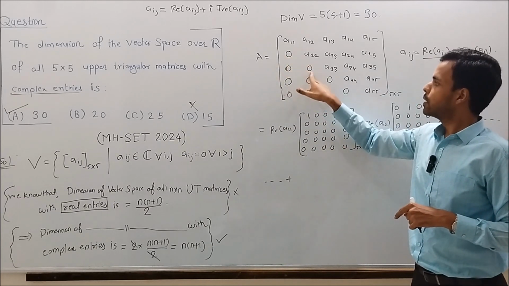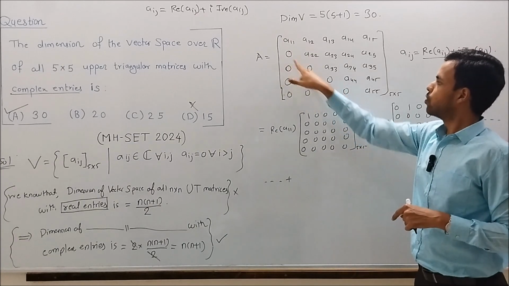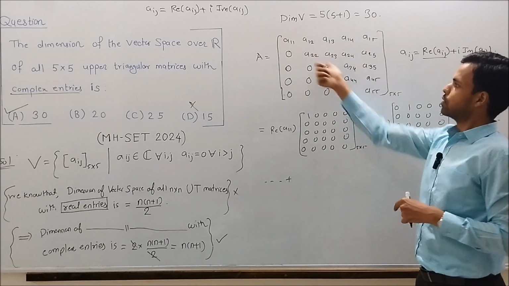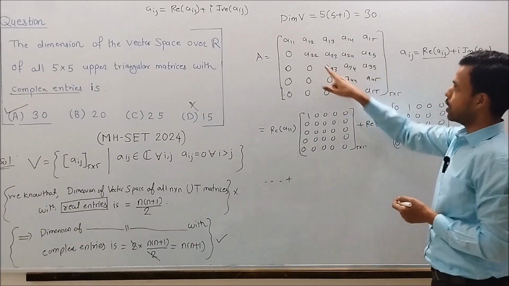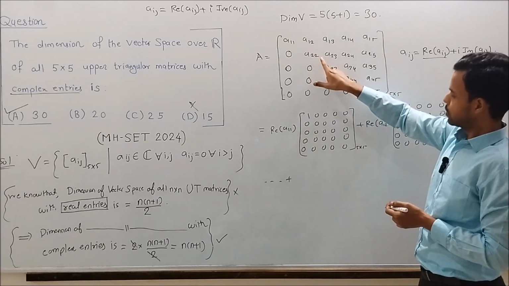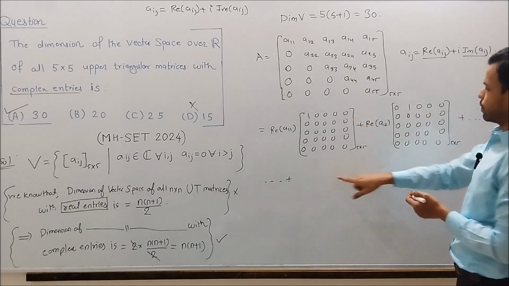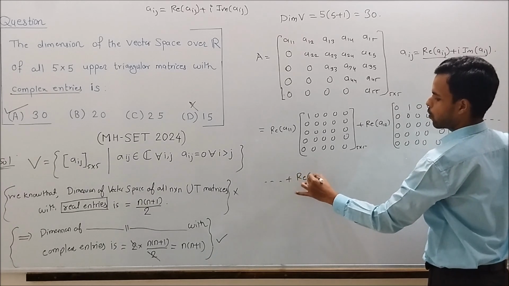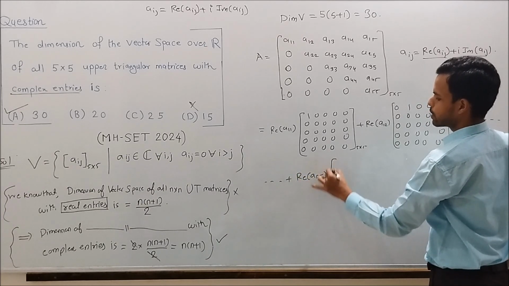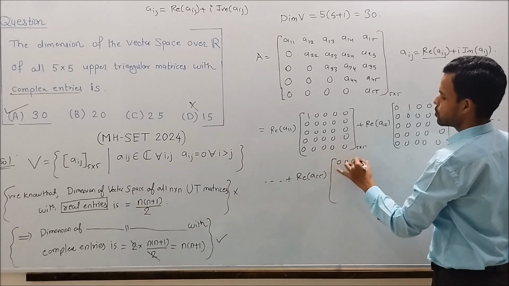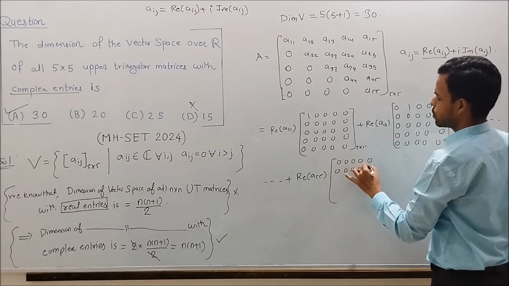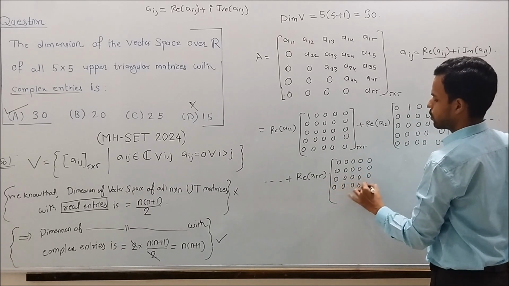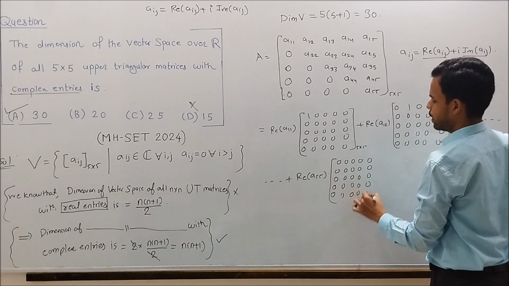Similarly, we do not need to consider the matrices for all these 0 terms, so we just consider the matrices for these general terms. This will go up to A55. So here will be real part of A55 times the matrix with all the entries 0 except the last entry.